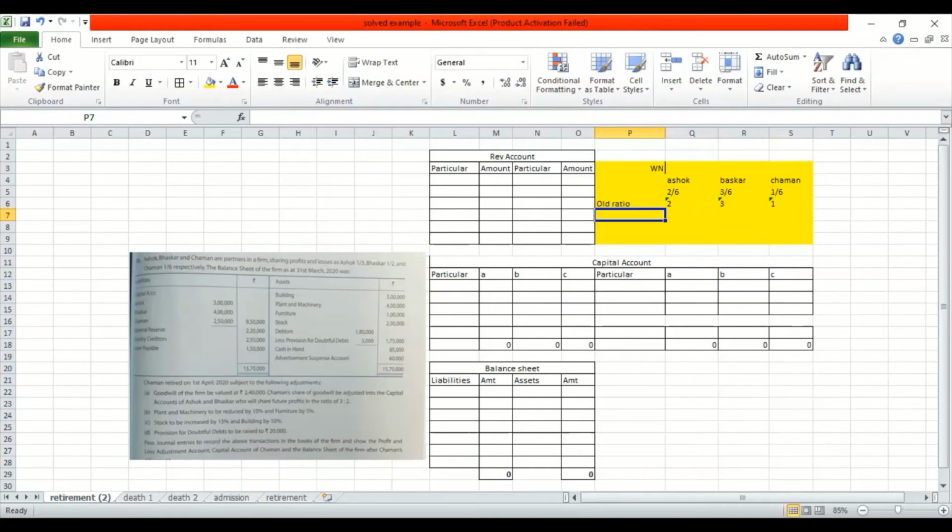Let us understand the liability and asset side. Liability carries your capital, which has to be transferred to the capital account. General reserve is to be distributed in the old ratio. Creditors, bills payable in the balance sheet. This is how you analyze the liability side. Asset side: building, plant, furniture, stock, debtors, everything will fall in your asset side, even your cash. Advertisement suspense account is a kind of loss which has to be distributed among the partners.